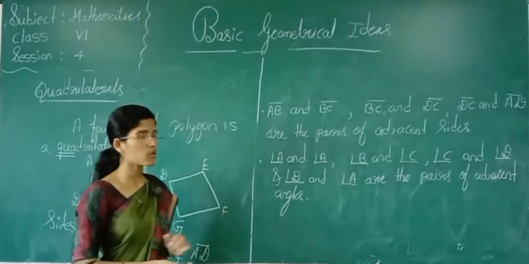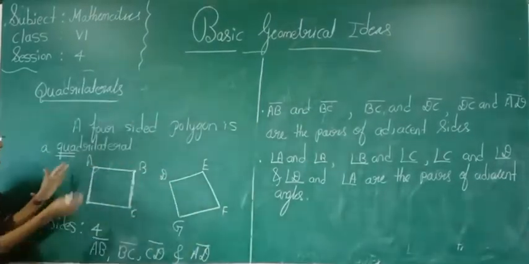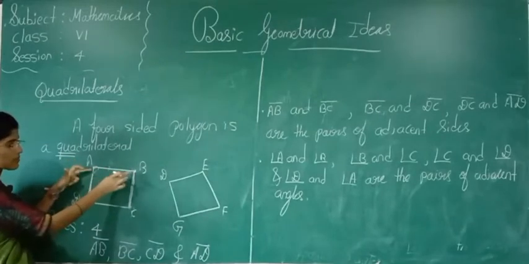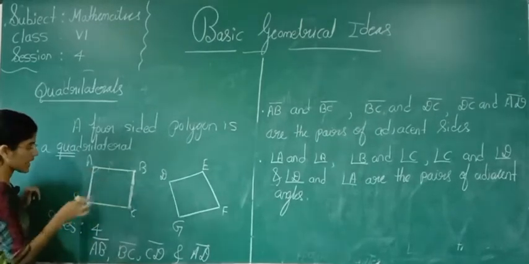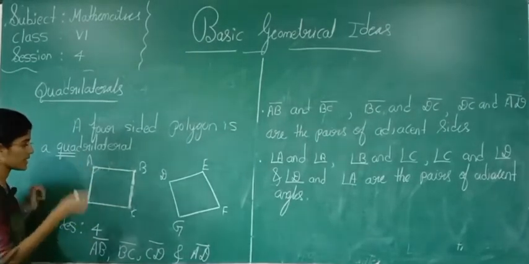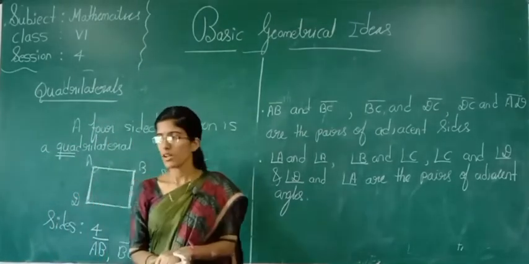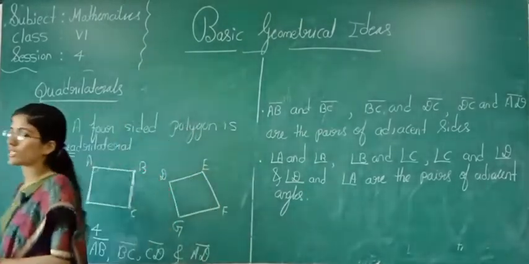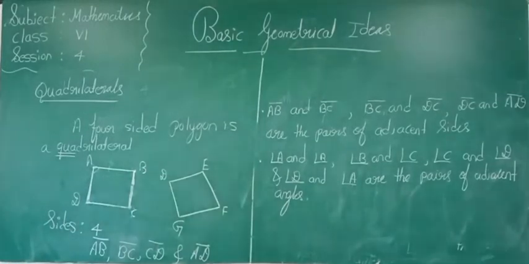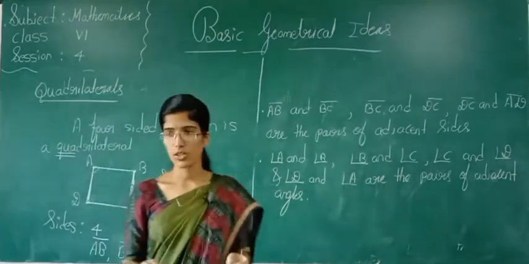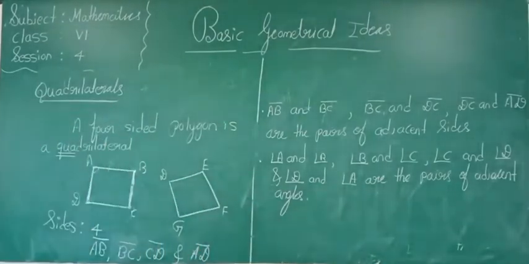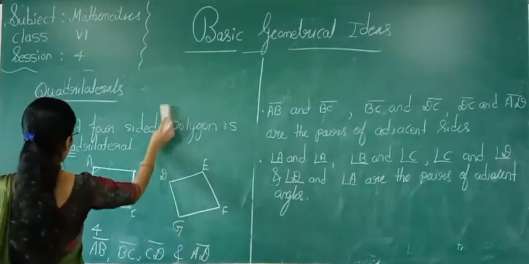Then what about adjacent angles? Adjacent angle means neighbor angle. Angle A and angle B are adjacent angles. Angle B and angle C are adjacent angles. Angle C and angle D are adjacent angles. Angle D and angle A are adjacent angles. So this is about your quadrilateral. Next we are going to solve the exercise. Now we are going to solve exercise 4.5. Now you came to know what an adjacent side is and what an adjacent angle is.